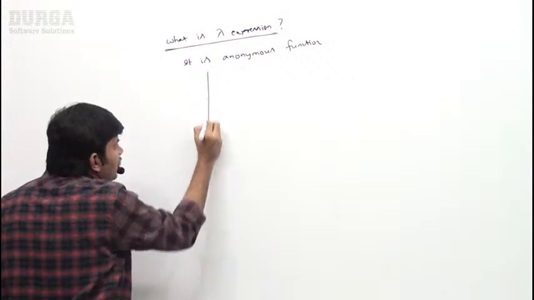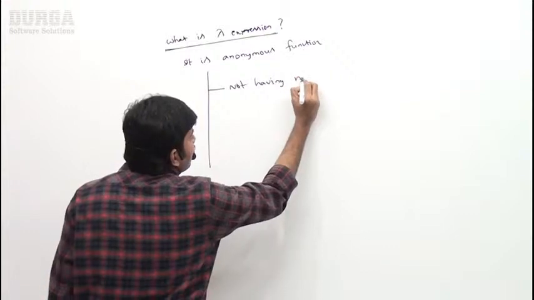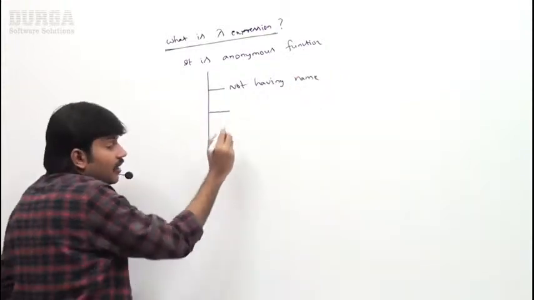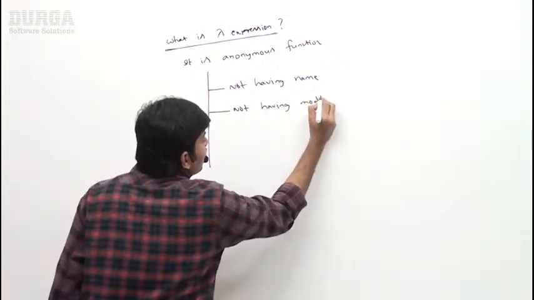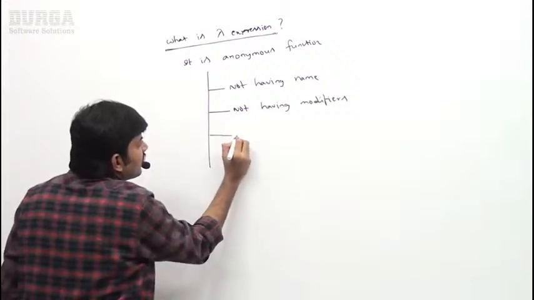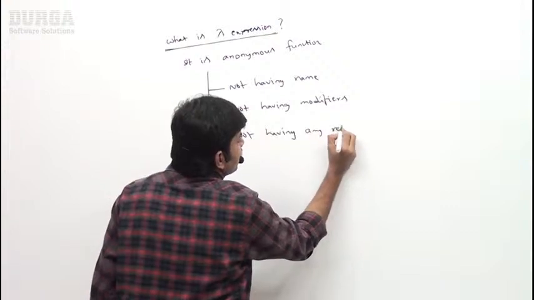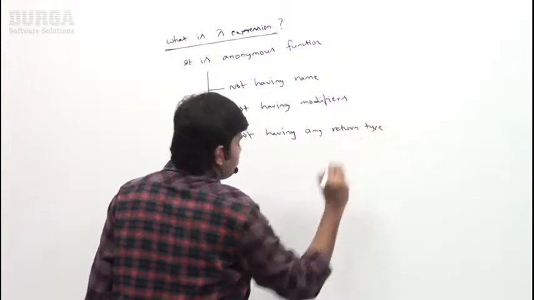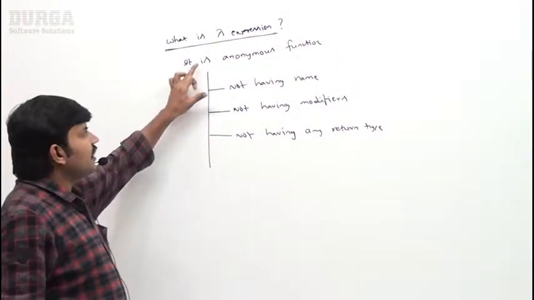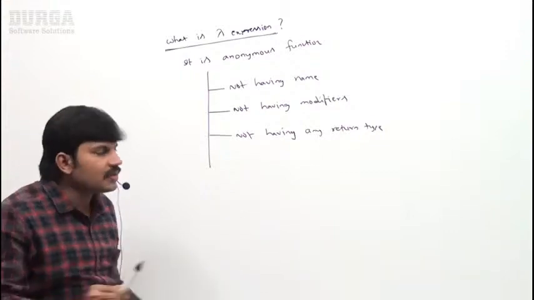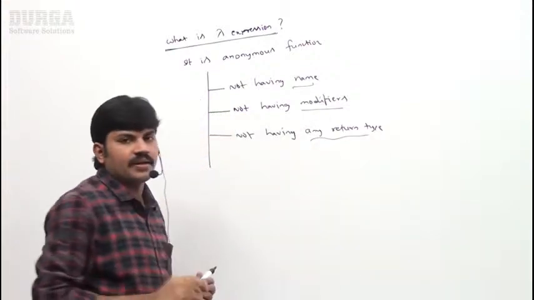It is not having any name, not having any modifiers, and not having any return type.